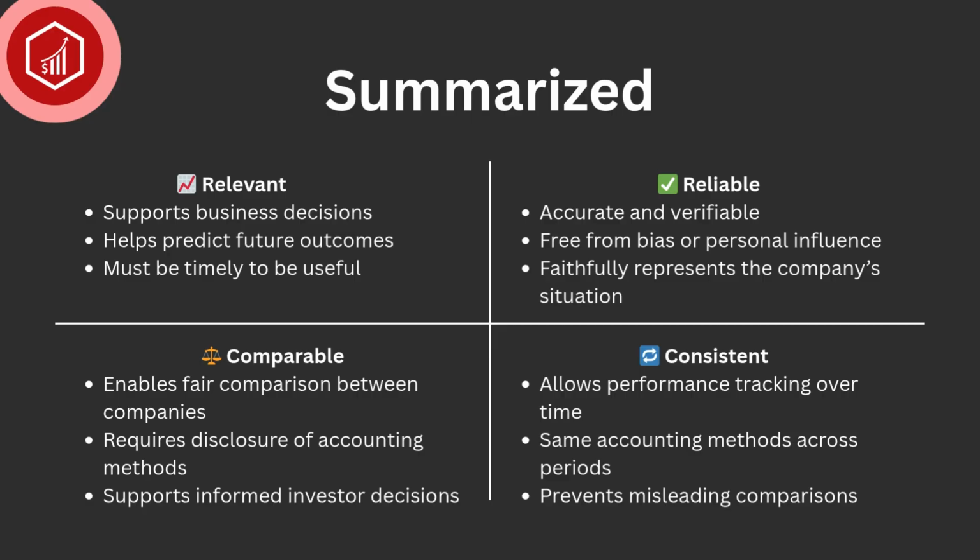Comparable, because the information enables fair comparison between companies. Also, it requires disclosure of accounting methods and supports informed investors' decisions. Consistent, because the information allows performance tracking over time, using the same accounting methods across different periods, and it prevents misleading comparisons.